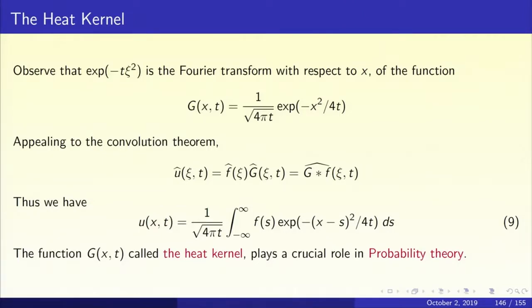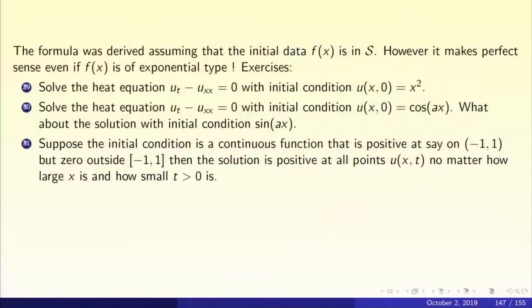The integral will go from minus 1 to 1 and f is strictly positive, let's say, between minus 1 and 1. The exponential factor is strictly positive. So integrating a strictly positive function on minus 1 to 1, you are going to get a strictly positive function. It means that u of x comma t is going to be positive for all values of x and for all positive values of t. So look at the upper half plane. Throughout the open upper half plane, the solution is positive. The initial heat distribution was positive on minus 1, 1.